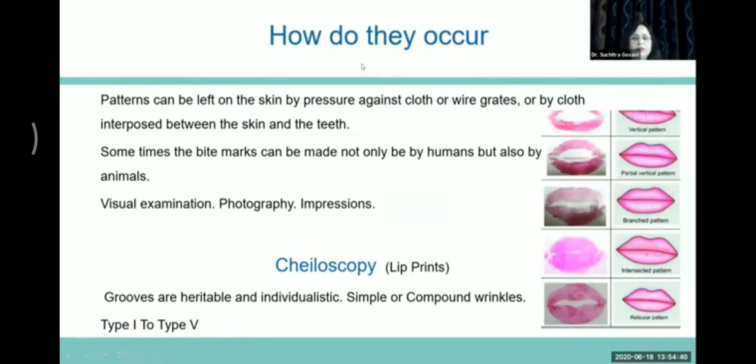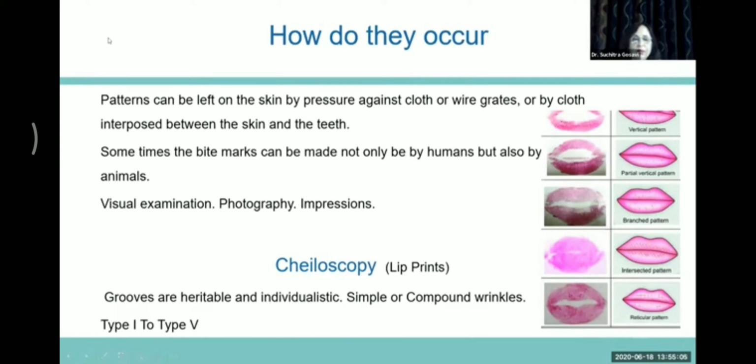Patterns of bite marks can be left on the skin by pressure against cloth or wire, or by cloth interposed between skin and the teeth. Sometimes bite marks can also be made by animals. The material can be procured by visual examination, photography, or by impression technique.